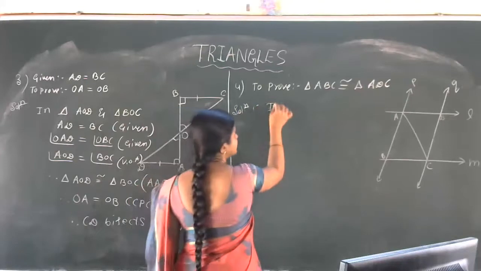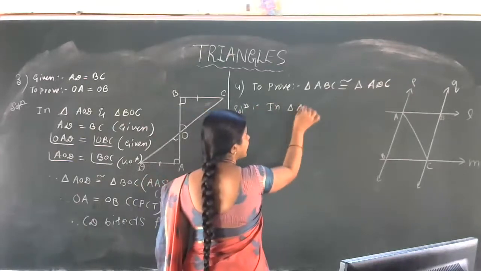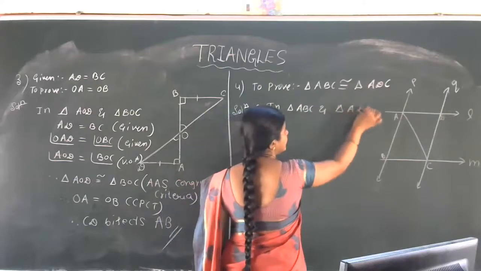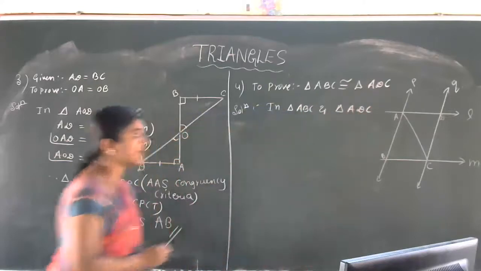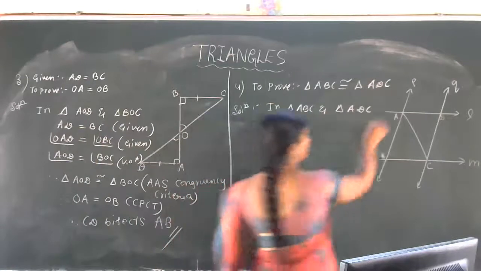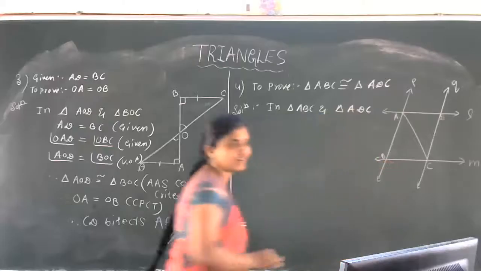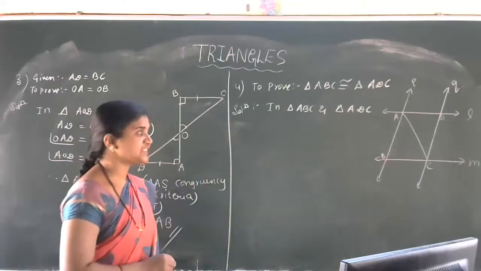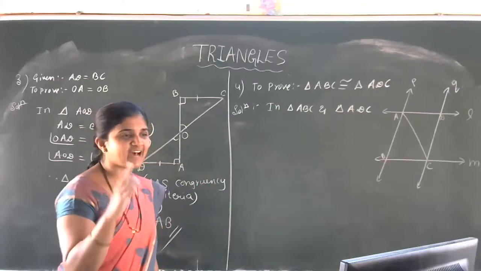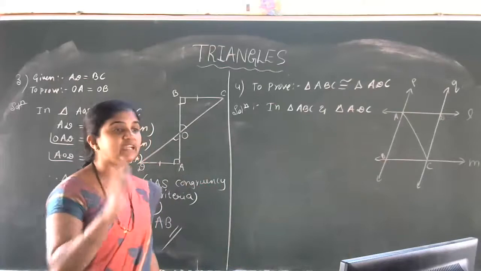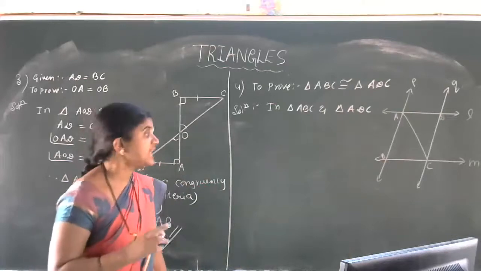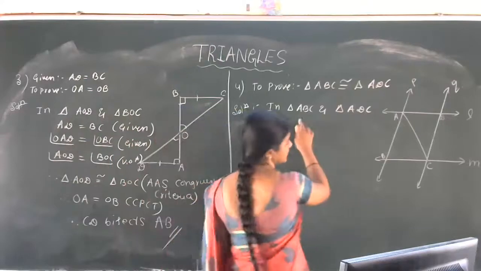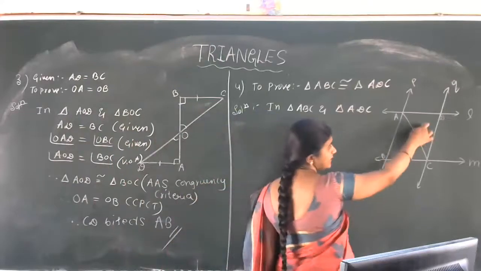First step: in triangle ABC and in triangle ADC, what are you observing? Which is the first data? Alternate interior angles. Yes, very good. Here the lines are parallel, so we can use the interior alternate angles. First we took triangle ABC, then triangle ADC.